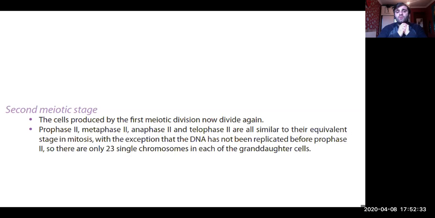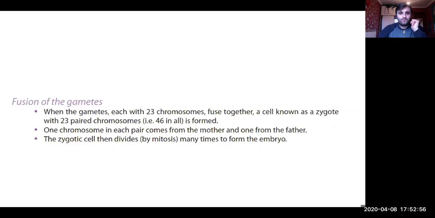the cells produced by the first meiotic division now divide again, and now chromatids are separated in each chromosome. And we will end up with two daughter cells which contain 23 chromosomes, but each chromosome does not contain two chromatids, right? This is very, very crucial, very important actually.